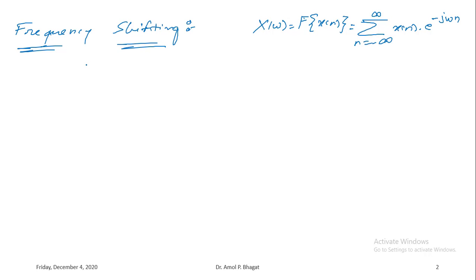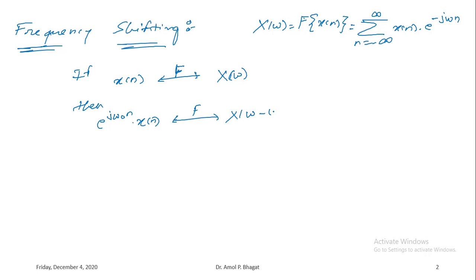Okay, so as per the frequency shifting property, if x of n, that is discrete time signal x of n, has the Fourier transform X of omega, then e to the power j omega 0 n into x of n will have the Fourier transform X of omega minus omega 0.